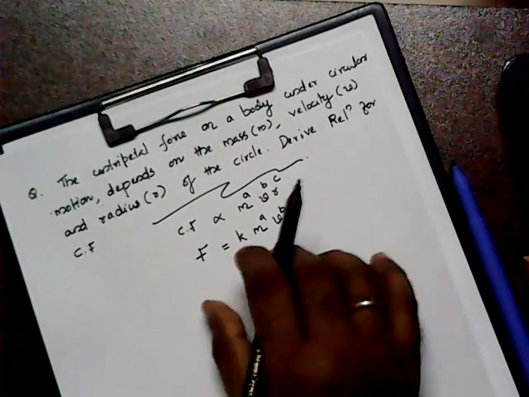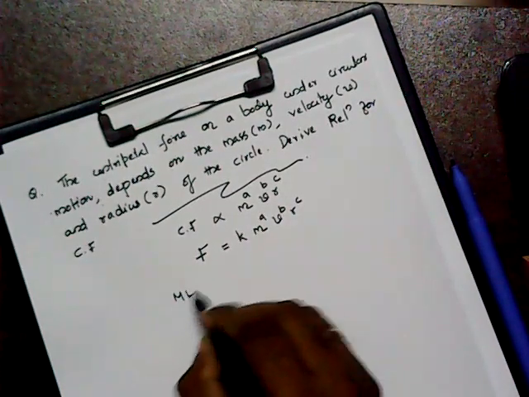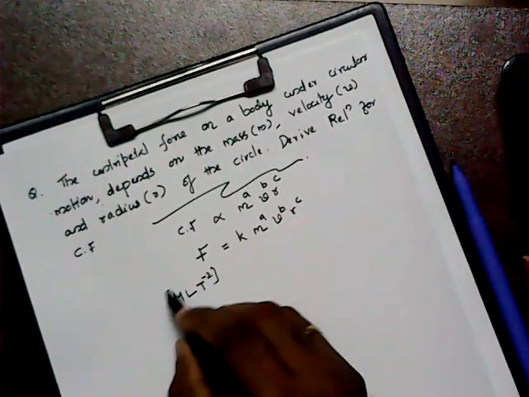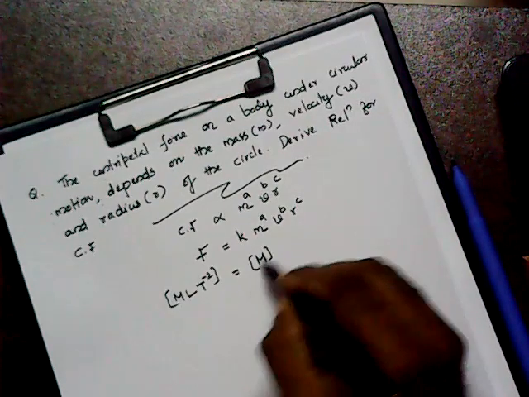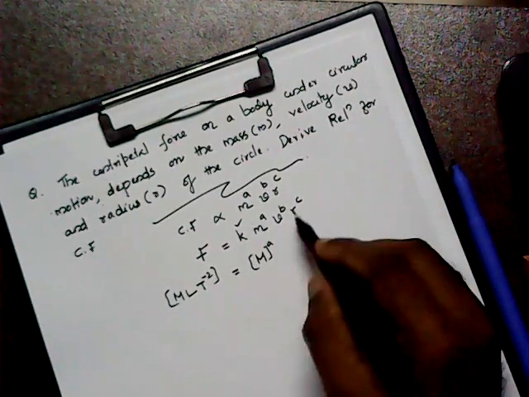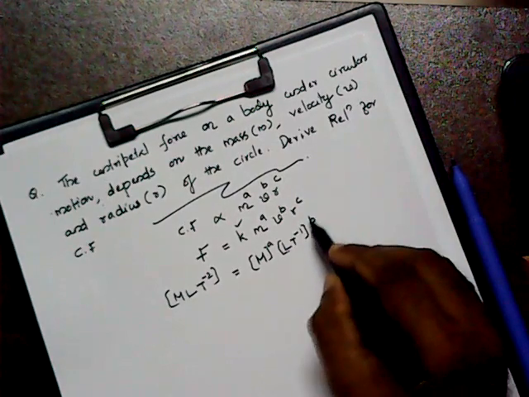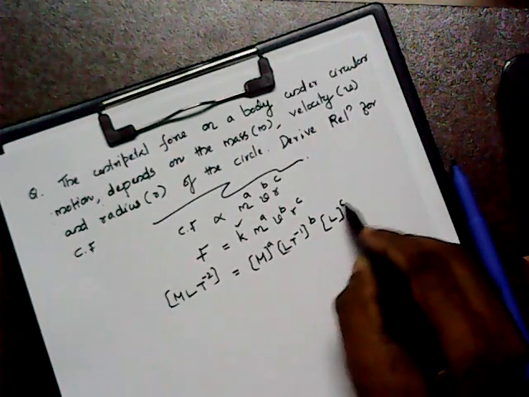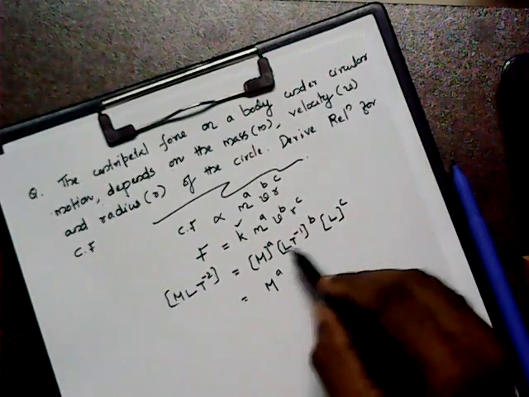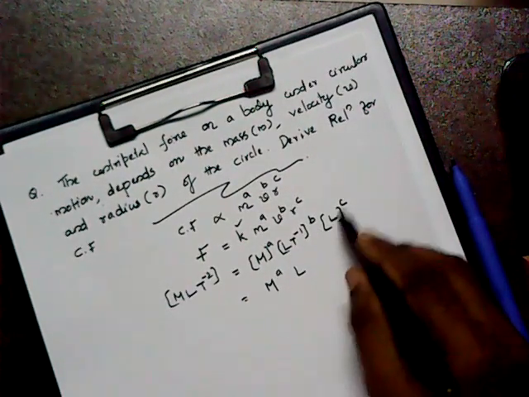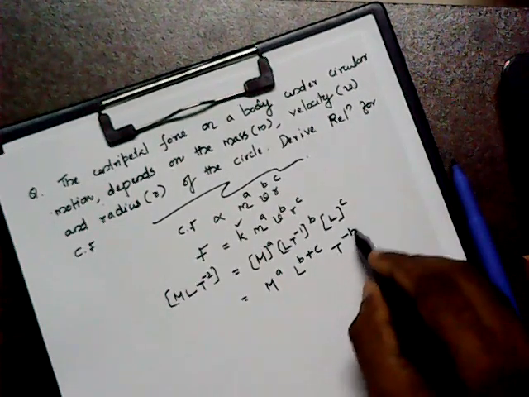You can just write the dimensions on both sides. You get M L T raised to minus 2. That should be equal to m raised to a, k being a dimensionless constant, v as L T raised to minus 1 raised to b, and L raised to c. We can regroup here: M to the power a, L raised to b plus c, and T raised to minus b.